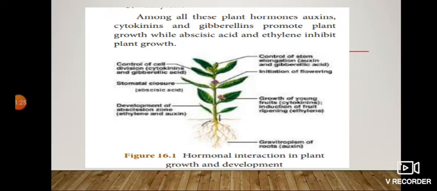Among all these plant hormones, auxins, cytokinins, and gibberellins promote plant growth. So, they are called growth promoters, while abscisic acid and ethylene inhibit the plant growth. So, these two are called growth inhibitors. See the picture, it clearly shows that two hormones interact together to do some function. For example, auxin and gibberellic acid together will control the stem elongation. Stem elongation means lengthening of the plant.